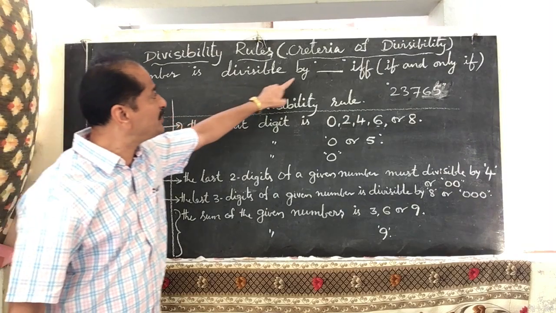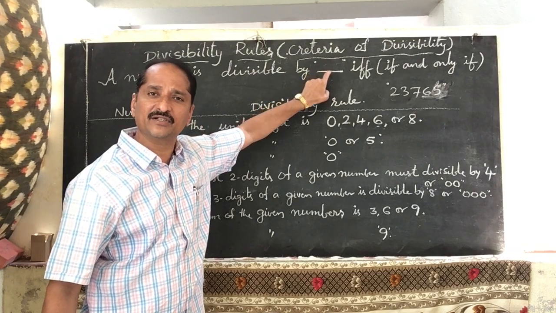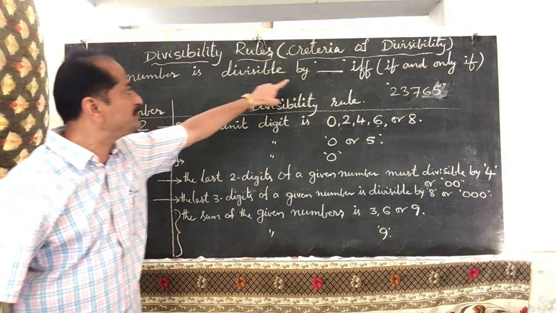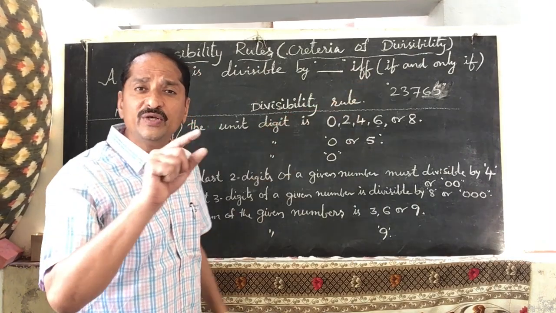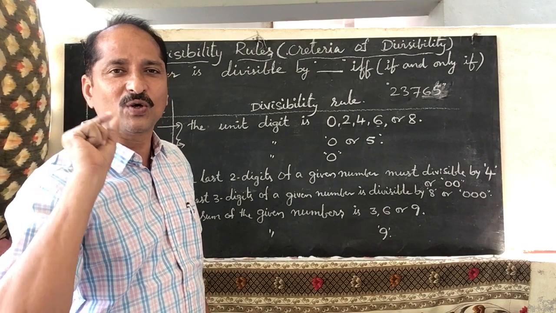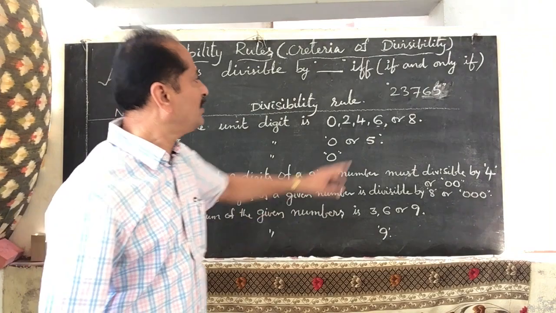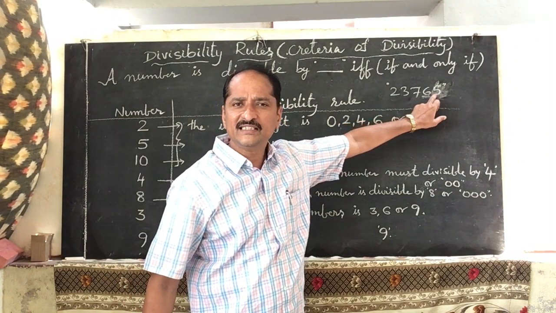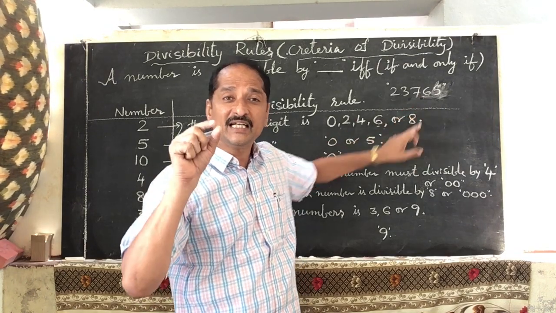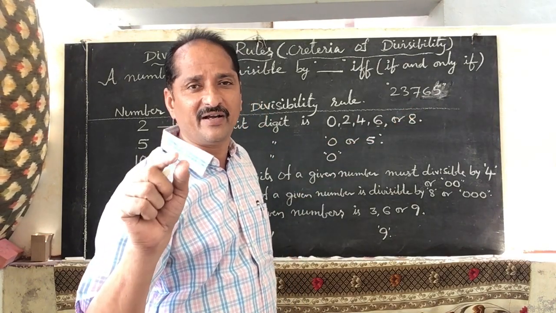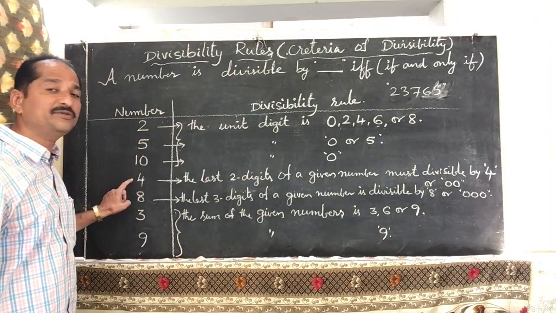A number is divisible by 10 if and only if the unit digit is 0. If the unit digit is 0, then that number is divisible by 10. Now what is the unit digit here? 5. Is this number divisible by 10? No, it is not divisible by 10 because the unit digit here is 5. Okay, next, coming to divisibility of 4.